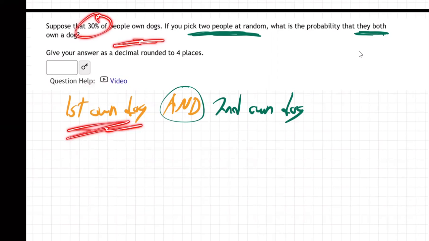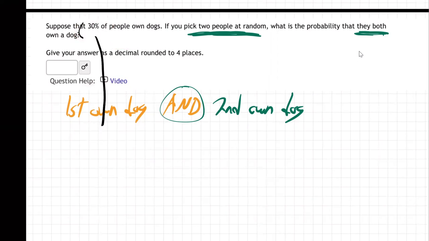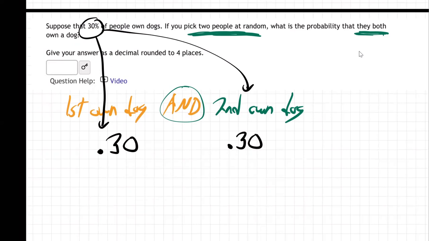Suppose we're just supposing. So you take that percentage and you make it a decimal, like we always do when we use percentages in formulas in our calculator. And then what's the chance the second person owns a dog? Well, same thing, right? Because now what do you do with "and"? Times. We're going to multiply those. So "and" means multiply. If you multiply those together on your calculator, you're going to get 0.09, right? 0.09, and that's our answer.